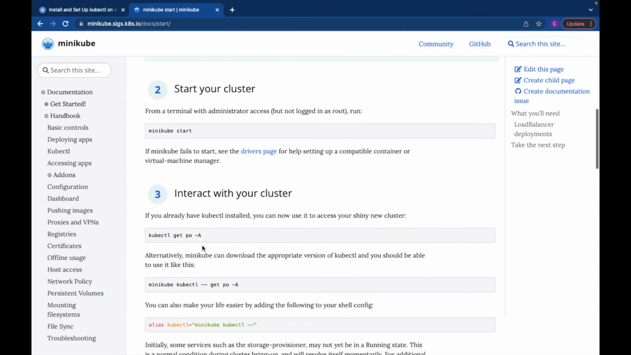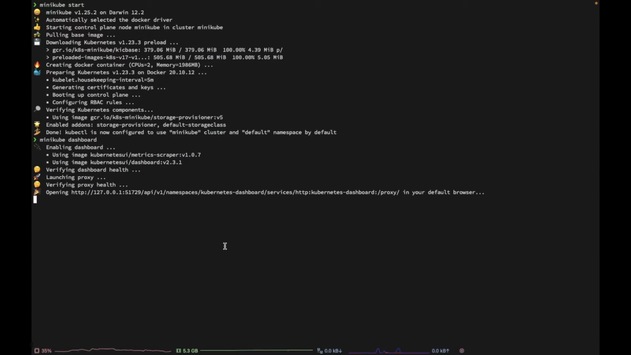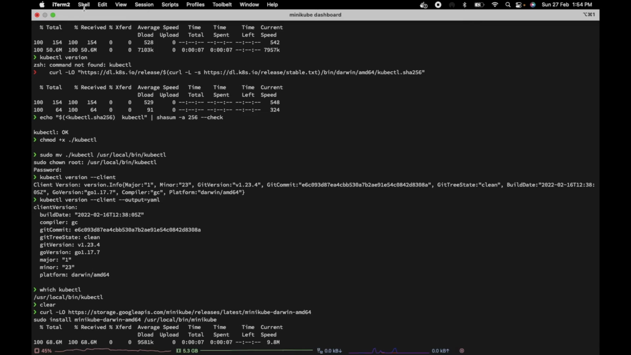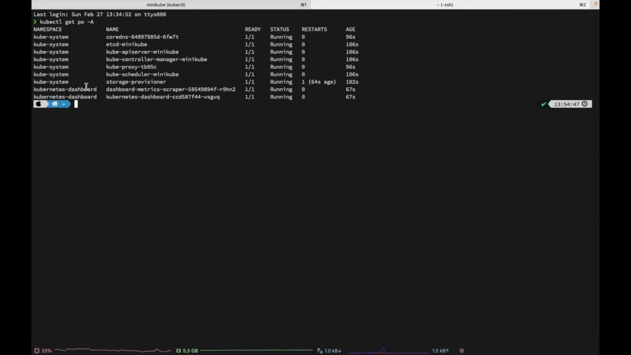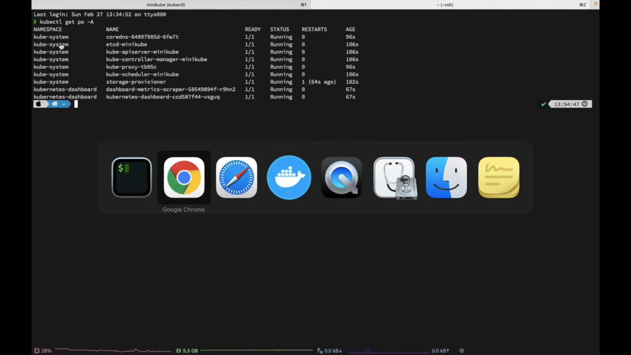So now we will interact with the cluster. So what we can do, we can run this command. It will get all the pods available in our cluster. So I will just open a new tab and paste this command and hit enter. So now you can see there are different pods available. These are actually configured already by default, so that's not a problem for us.